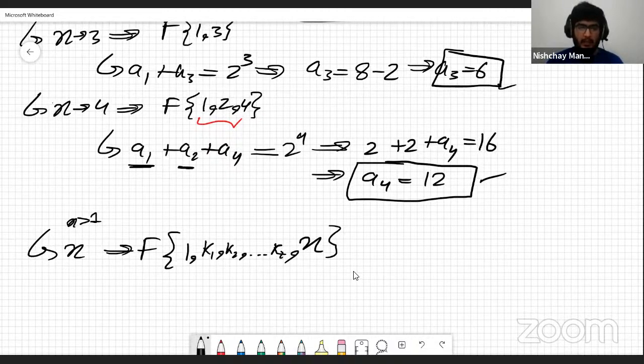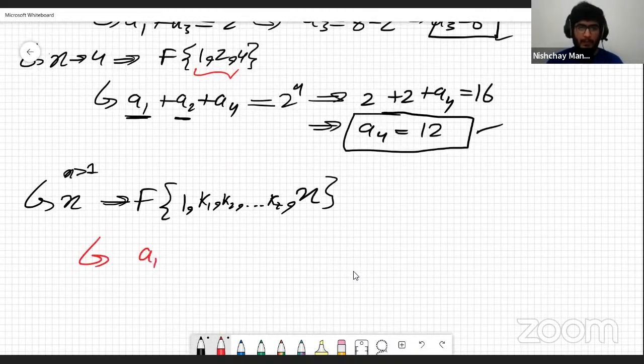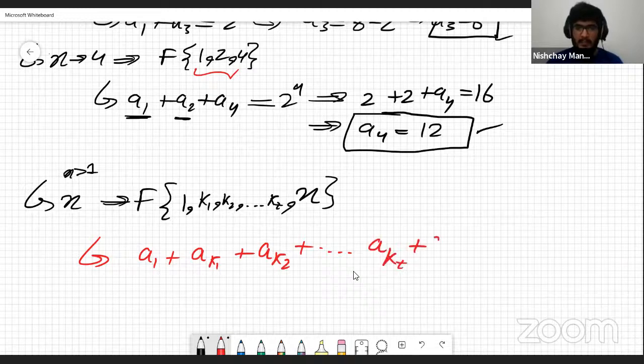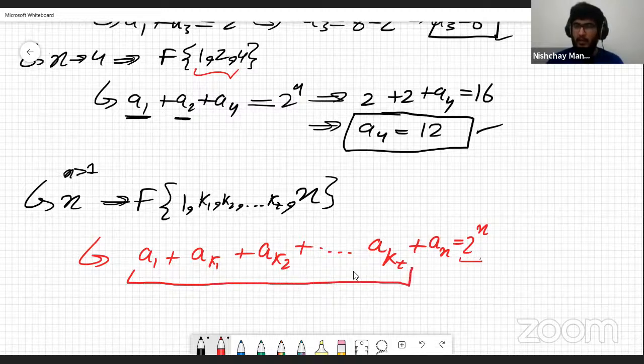So in here, the equation is going to be a1 plus a_k1 plus a_k2 up to a_kt plus a_n is equal to 2 to the power n. But because we are iterating over the range, we would have calculated all of these numbers before I have calculated 2 to the power n, right?